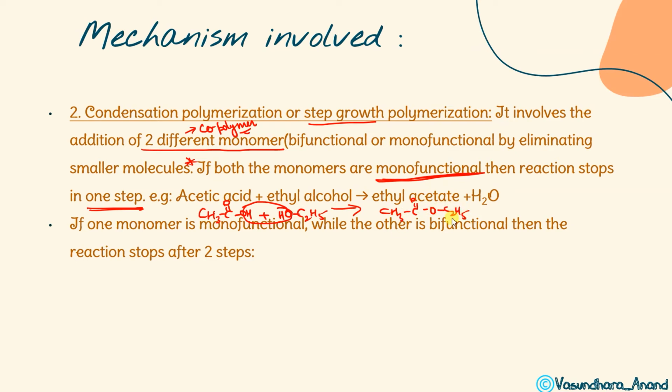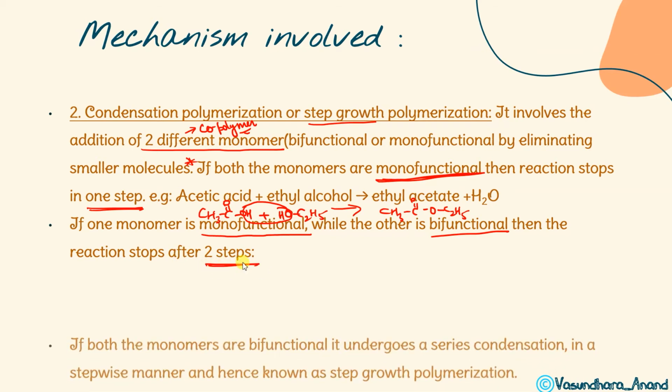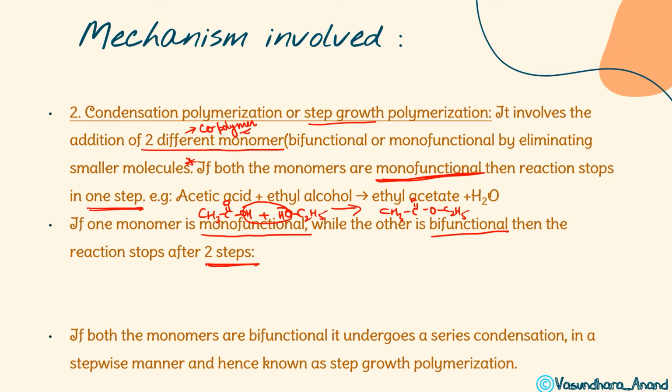So this will continue. If one monomer is monofunctional while the other is bifunctional, then it will end in two steps. If both are monofunctional, it ends in one step. And if both the monomers are bifunctional, it goes in a series of condensations in a stepwise manner and hence is known as step growth polymerization. So let's see one example.